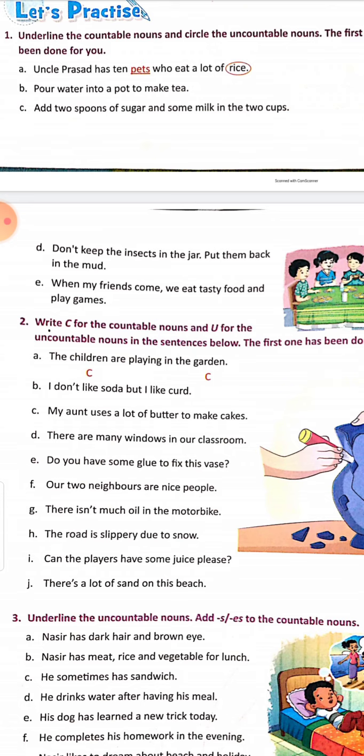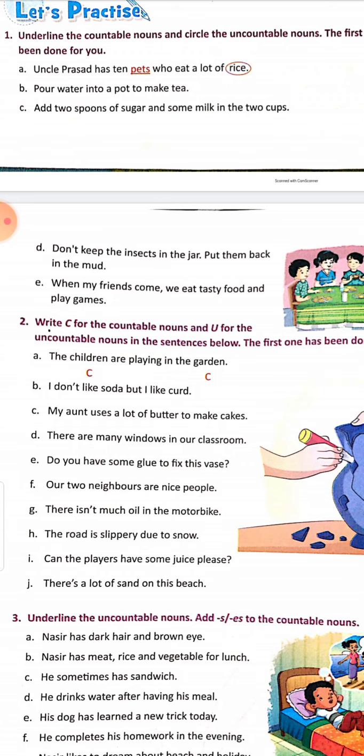Next, B: pour water into a pot to make tea. Here water and tea are uncountable, so you have to circle water and tea. Pot is countable, you have to underline it. Add 2 spoons of sugar and some milk in the 2 cups.